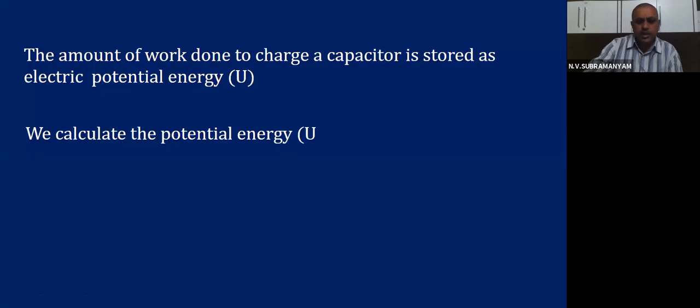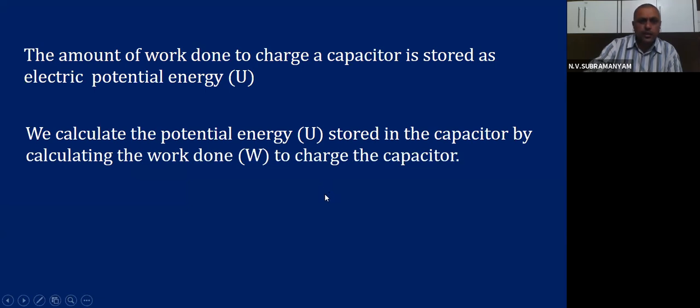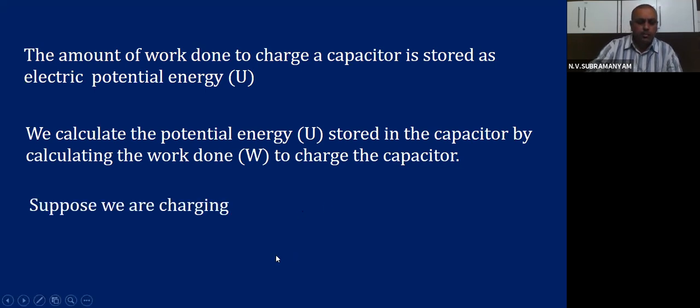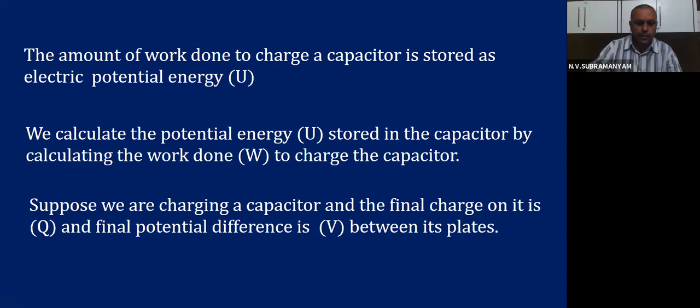We calculate the potential energy stored in the capacitor by calculating the work done to charge the capacitor. That means the potential energy will be equal to the work done. Suppose we are charging a capacitor and the final charge on it is Q and the final potential difference between its plates is V. That means whatever the capacity of the capacitor is, it is full.